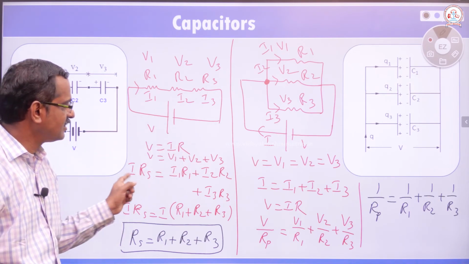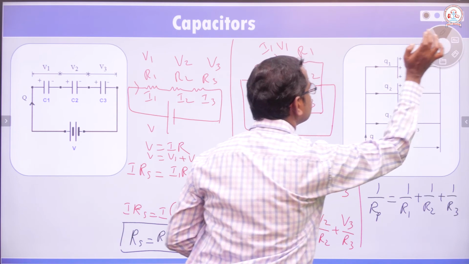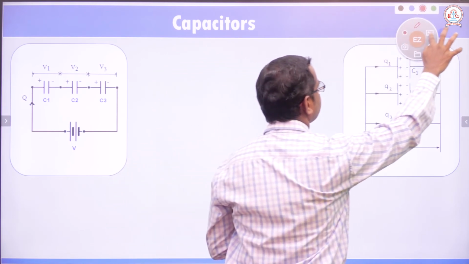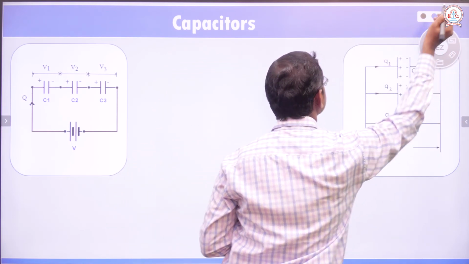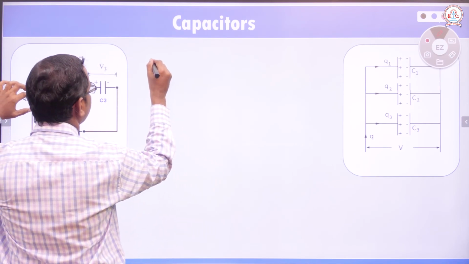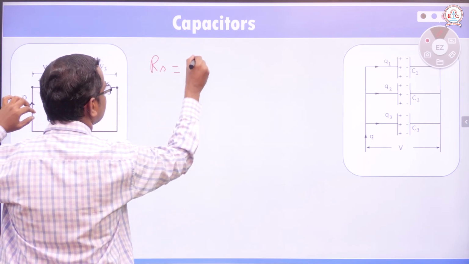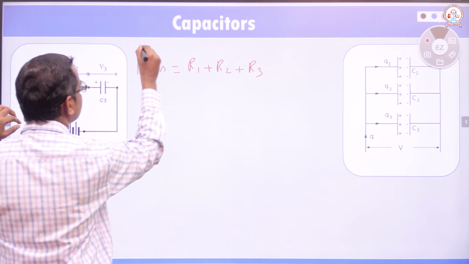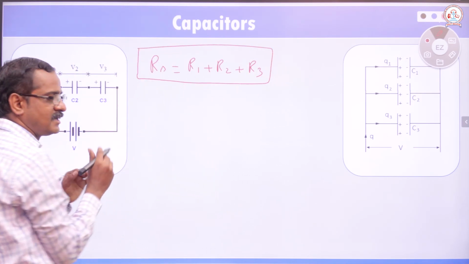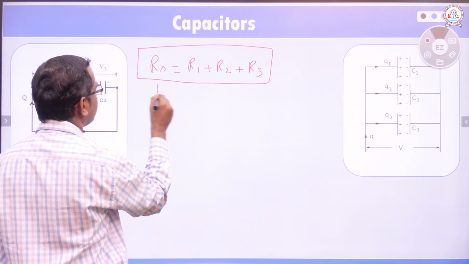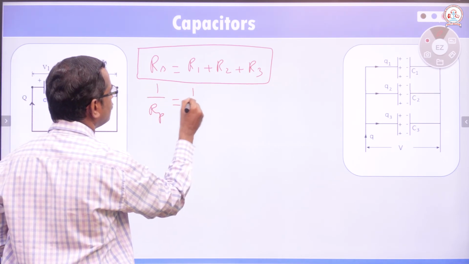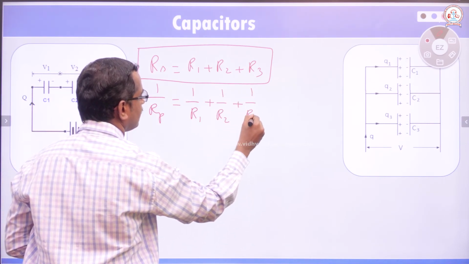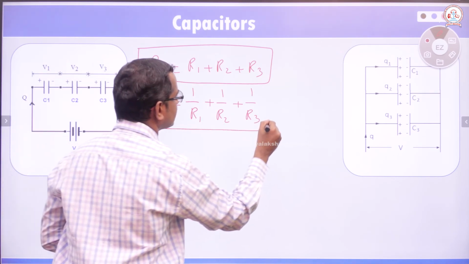Now let us just write the equations and compare to get a clear idea on this. We have resistors in series and parallel and capacitors in series and parallel. For resistors in series, R suffix S is equal to R1 plus R2 plus R3. Keep this in mind, don't forget. Whereas resistors in parallel, 1 by Rp is equal to 1 by R1 plus 1 by R2 plus 1 by R3. Don't forget this equation.